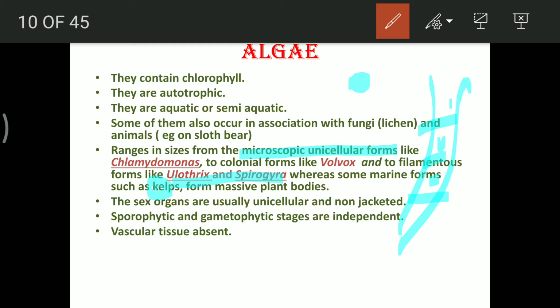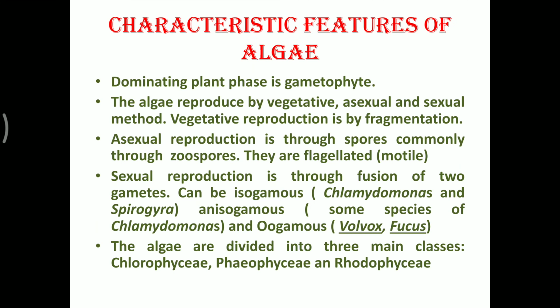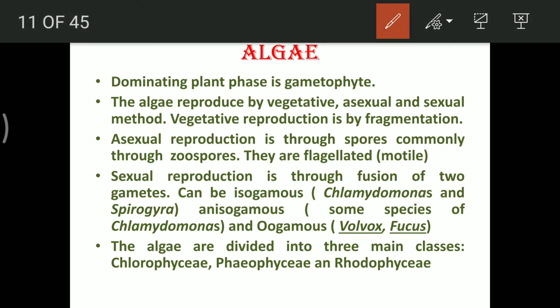The body has sporophytic as well as gametophytic stage. Sporophytic stage is the 2N stage, or zygote is present in this type, like the spores, they are 2n in number. If I just talk about the nuclear content, the chromosomal content is diploid, whereas in case of gametophytic stage, haploid structures are present. The vascular system is already absent in case of the alga. The dominating plant body is a gametophyte in case of algae. This is very important. The gametophytic stage or the haploid stage is predominant. It is present at maximum time period for the case of alga.